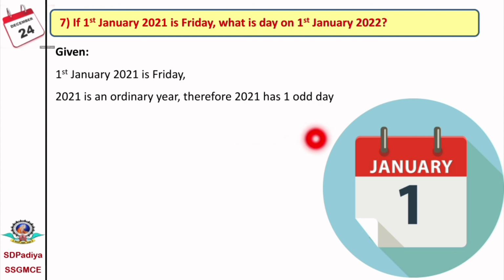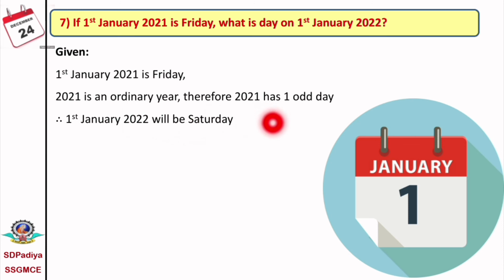The day is shifted by only 1 day. That is, if the 1st January 2021 is a Friday, then the 1st January 2022 will be a Saturday, because 2021 is an ordinary year and it has only 1 odd day. If we have any year which is a leap year, and then we have to find out the day on the next year, then the day will be shifted by 2.